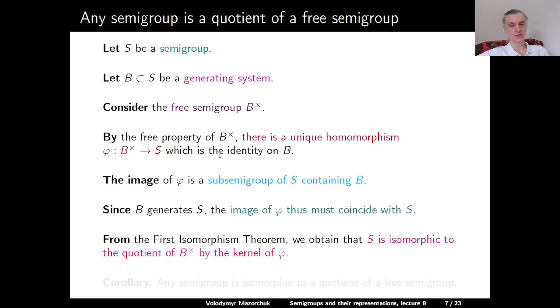And from the first isomorphism theorem, we obtain that S is isomorphic to the quotient of B upper cross by the kernel of phi. And so we can now formulate it as a corollary: any semigroup is isomorphic to a quotient of a free semigroup.